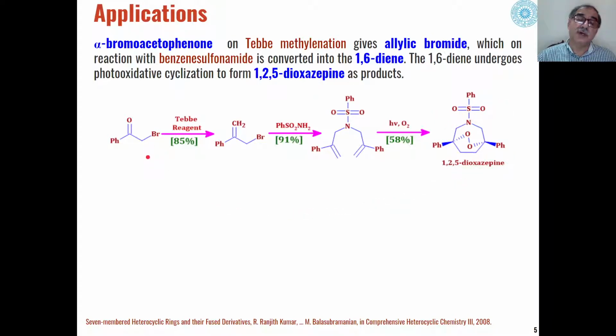So this is the importance of Tebbe methylenation, that alpha bromoacetophenones can be converted into these types of 7-membered heterocyclic azepanes as the product.